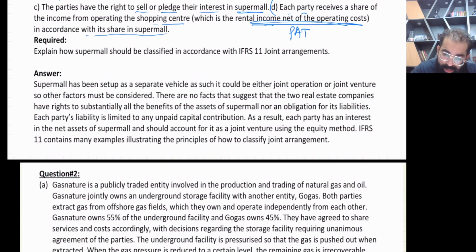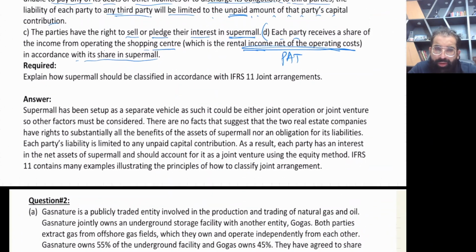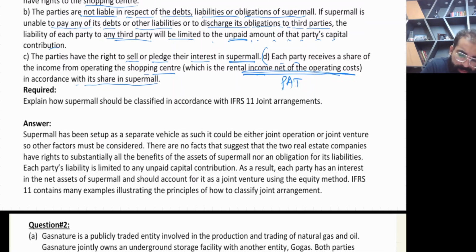See, so they are asking now. You can read this solution.